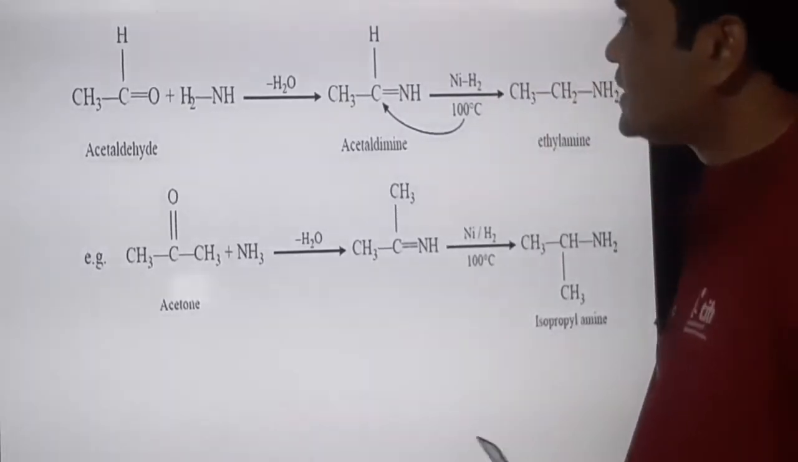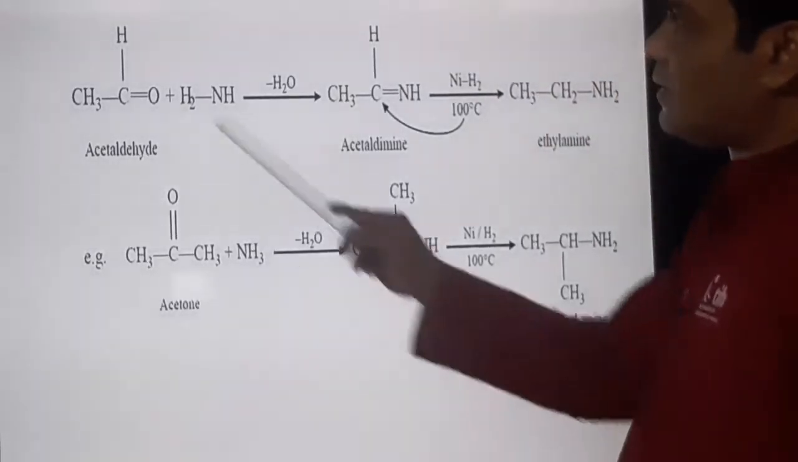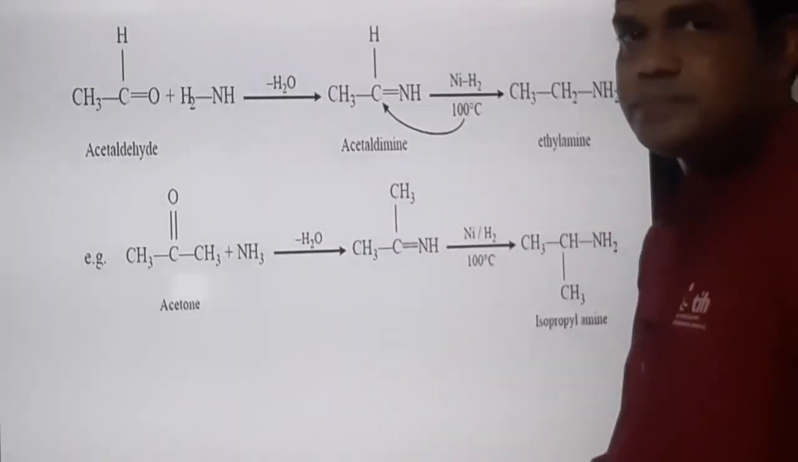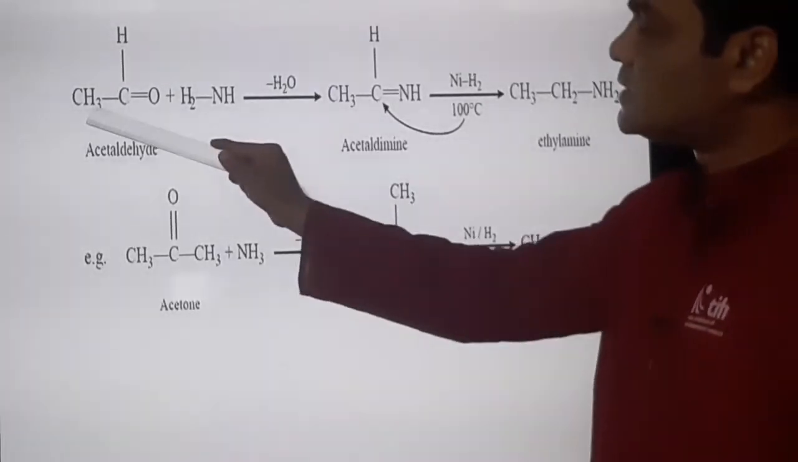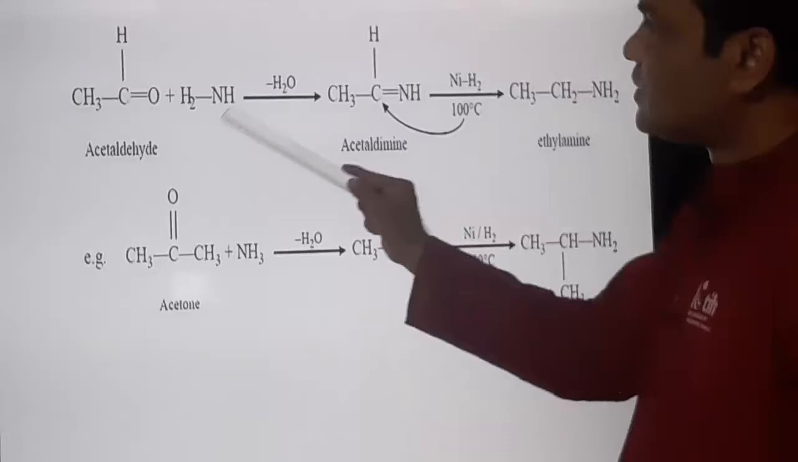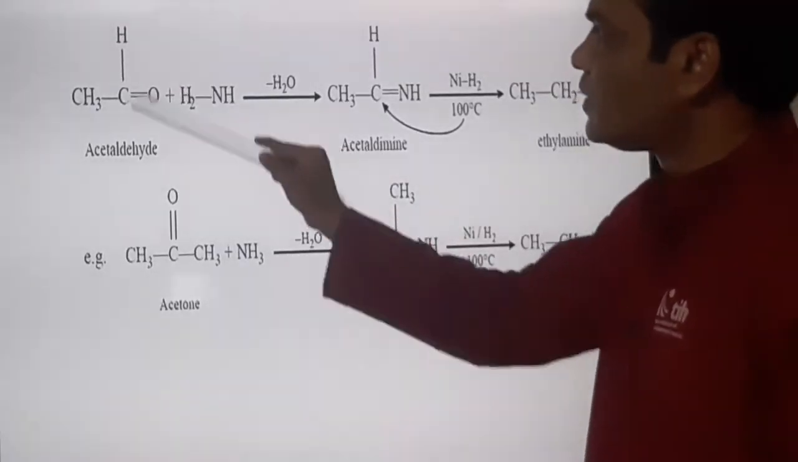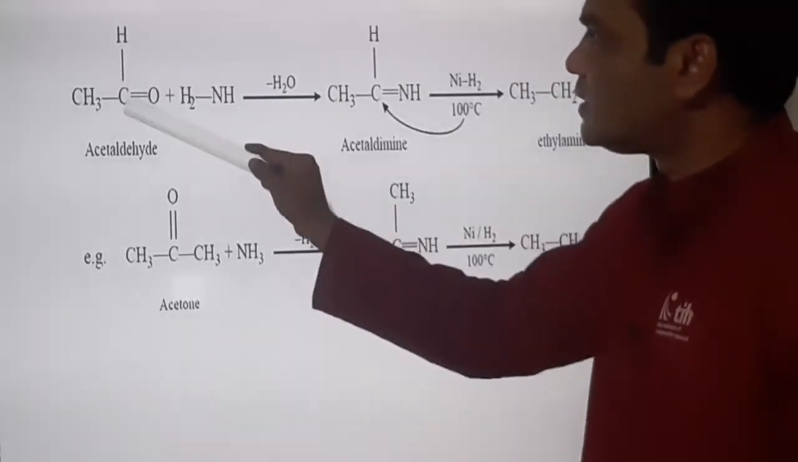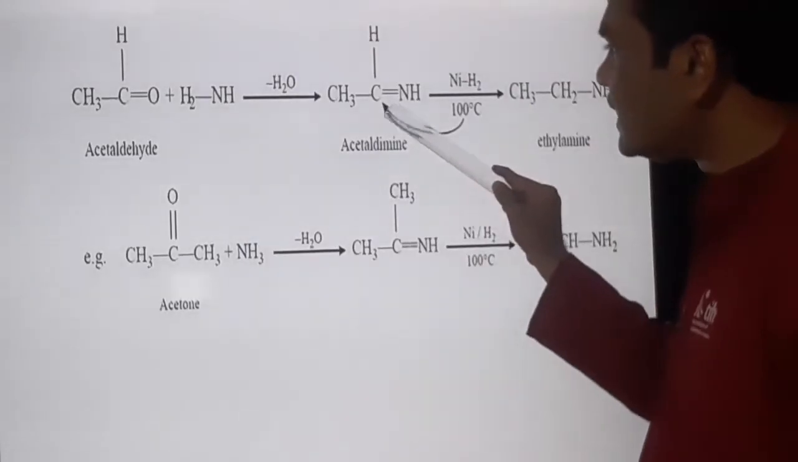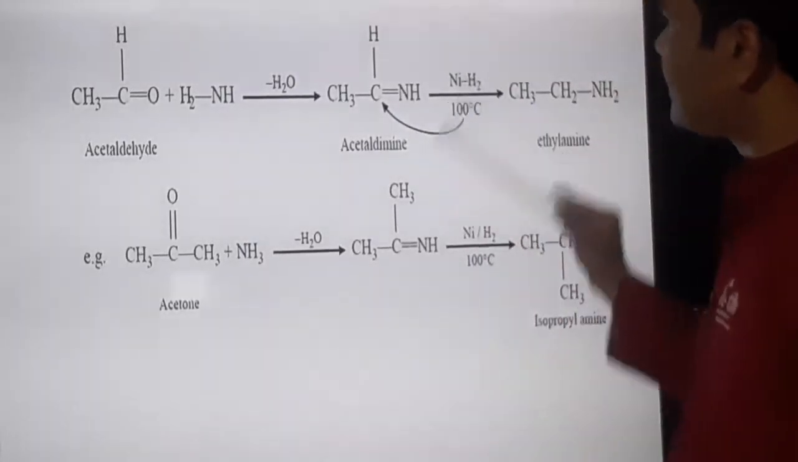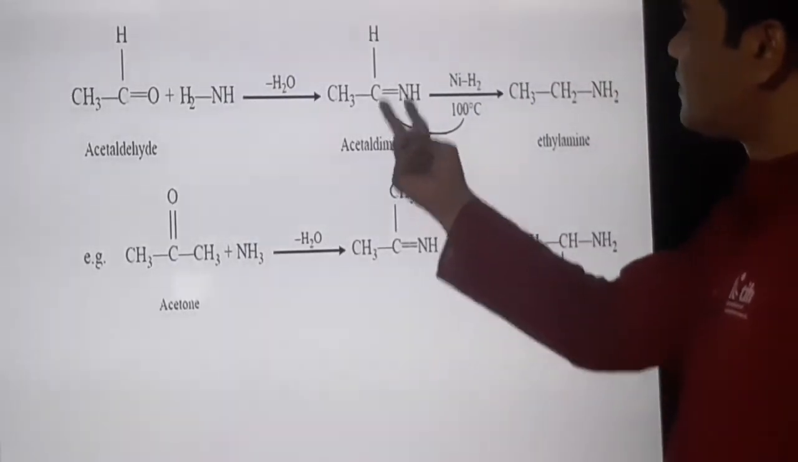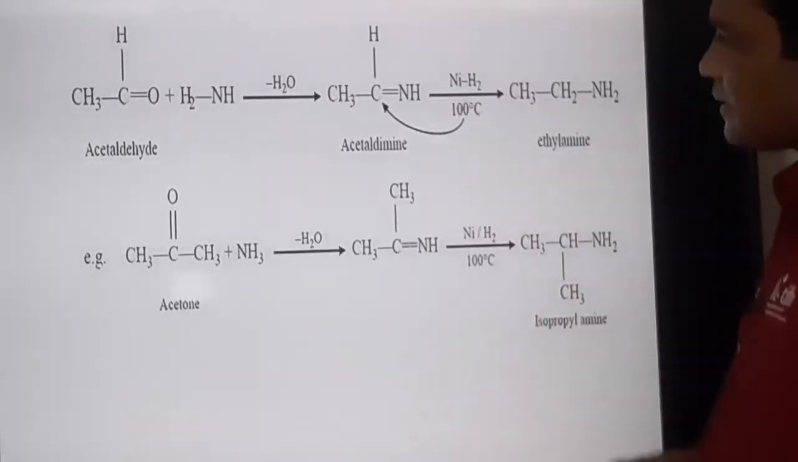These are the specific examples. This is acetaldehyde. Instead of R, methyl is taken here, acetaldehyde. As I told you, there is a loss of water molecule first. We get CH3 CH double bond NH, that is acetaldimine. And then hydrogenation across carbon double bond nitrogen, we get ethylamine or ethanamine.